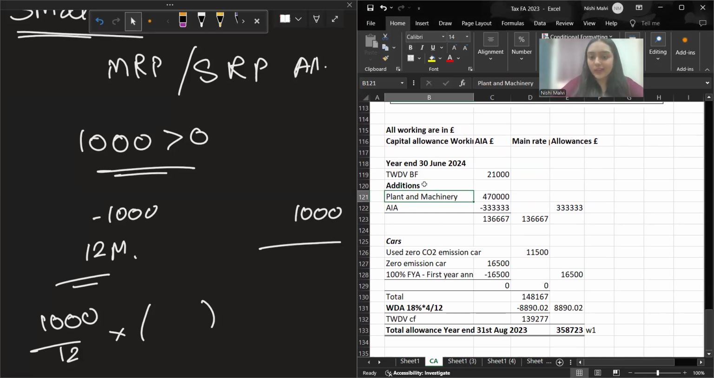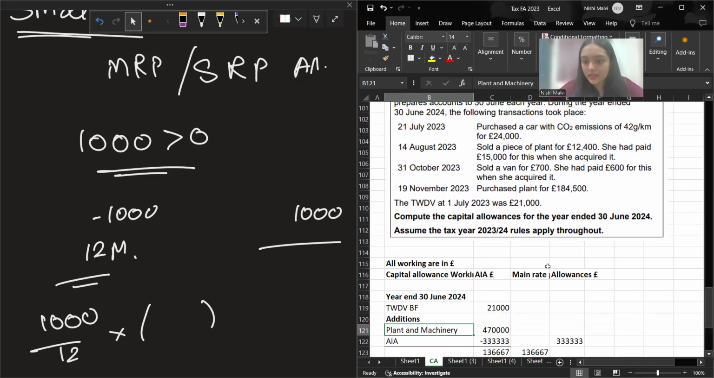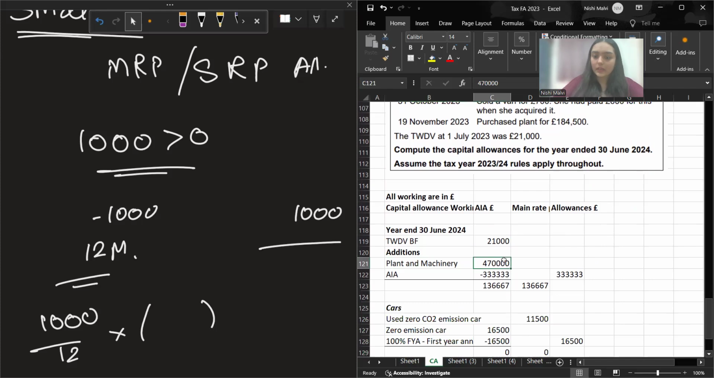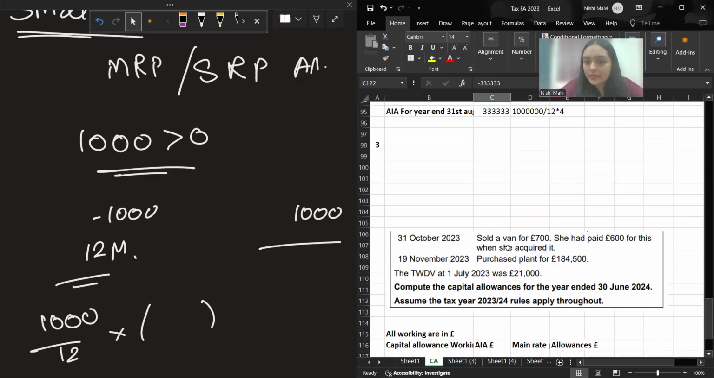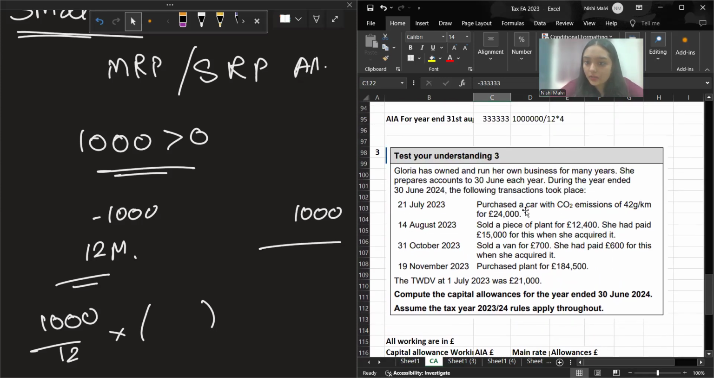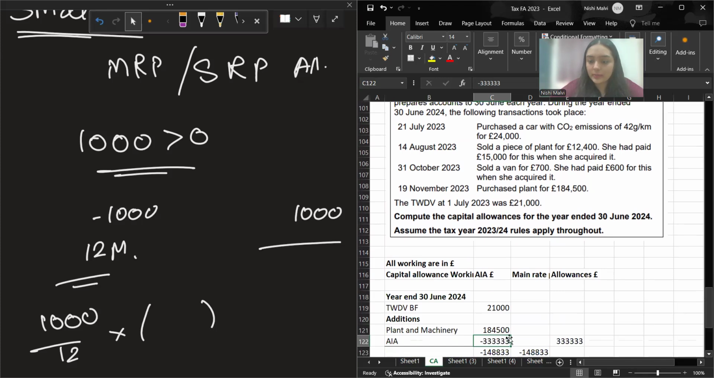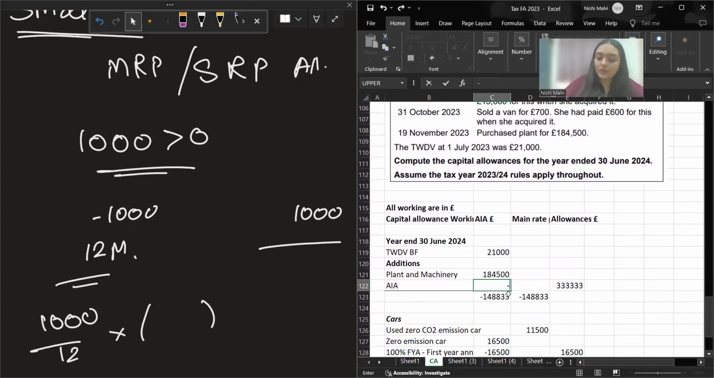Additions. Here you don't have plant and machinery. There is a plant and machinery, right? Yes, it is. So I'll directly add into this. Okay. Plant and machinery of 184,500. What is the period? This is for the 12 months. Yes, this is again for the full 12 months, right? So I have the full 1 million available. Out of 1 million, I'm deducting 184,500.